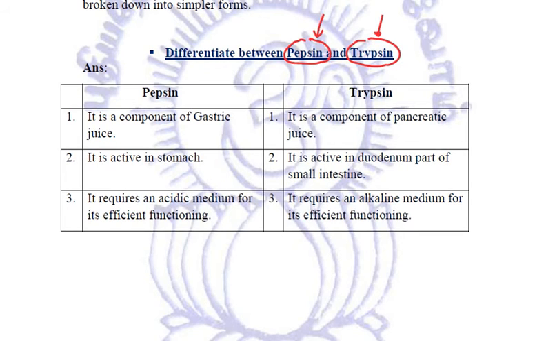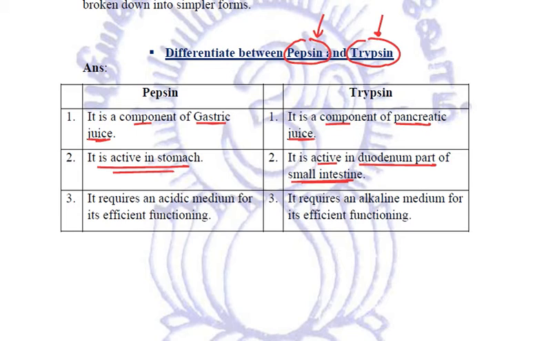Pepsin is a component of gastric juice and it is active in the stomach, whereas trypsin is a component of pancreatic juice and it is active in the duodenum part of the small intestine.